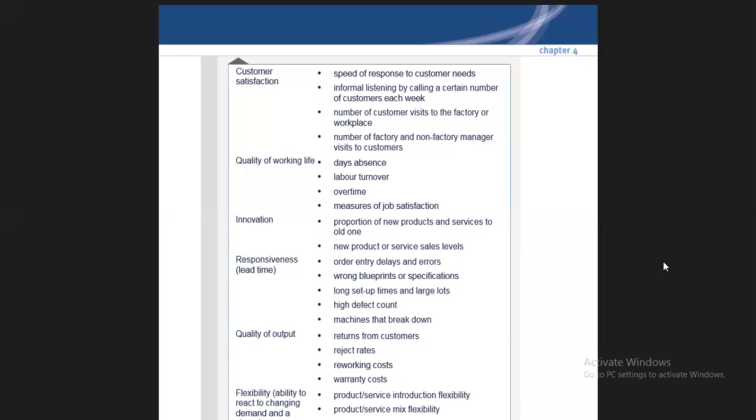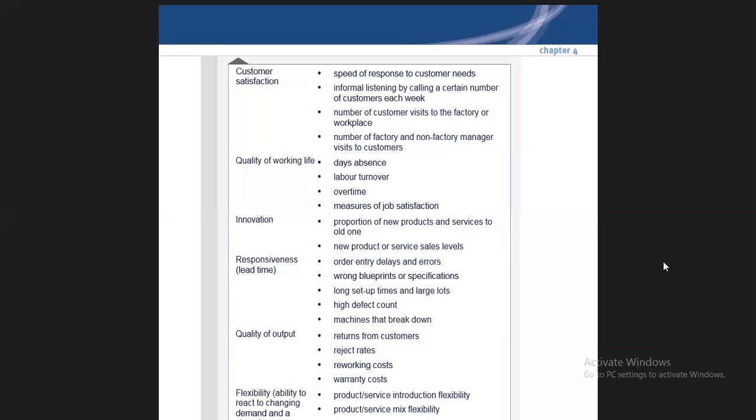Labor turnover. Yes, the turnover is less. People are not going to leave you, they stay with you, the loyalty is with you. So if the turnover is less, this means the quality of working life has been maintained. Overtime: people are doing overtime by their own will, this means that they own the organization. Then measure of job satisfaction. If you are satisfied with your job and you don't want to switch it, this means that the quality of working life is maintained. And if you are also satisfied that you are doing something innovative, doing challenging tasks, this means that your quality of working life is maintained.